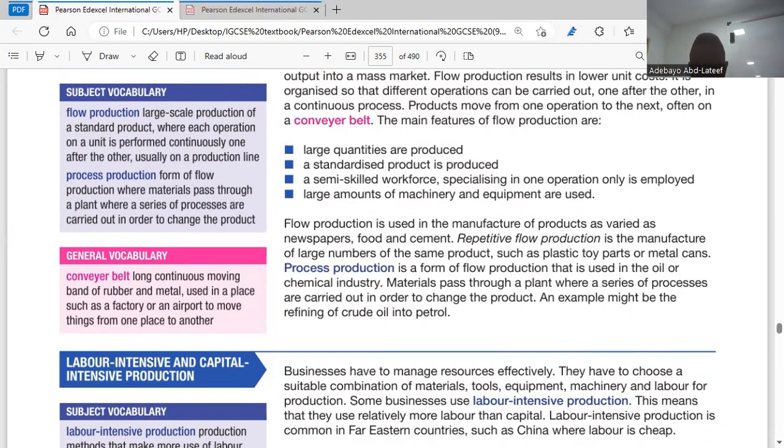Then we go to process production. Here we say it's a form of flow production that is used in the oil and chemical industry. So that means you have to do some certain processing. Materials pass through a plant where a series of processes are carried out in order to change the products. Like crude oil: from crude oil, we have diesel, petrol, fuel, gasoline, kerosene, aviation kerosene. So from the crude oil, you have to process it to obtain different products. That is what we call process production. I think that is clear.